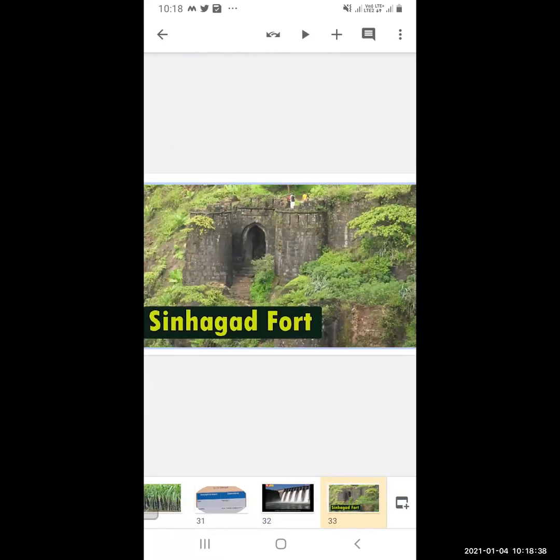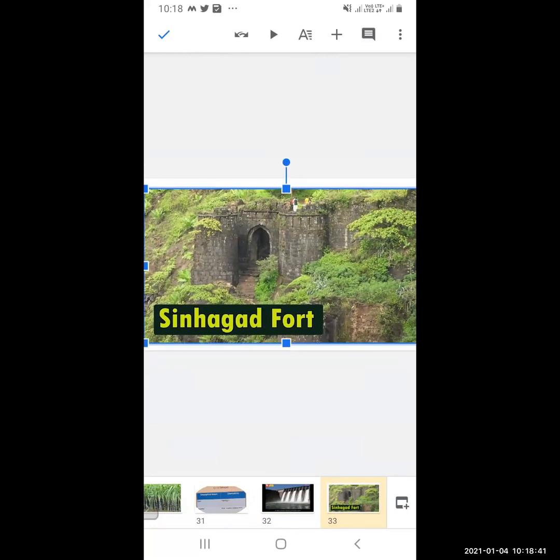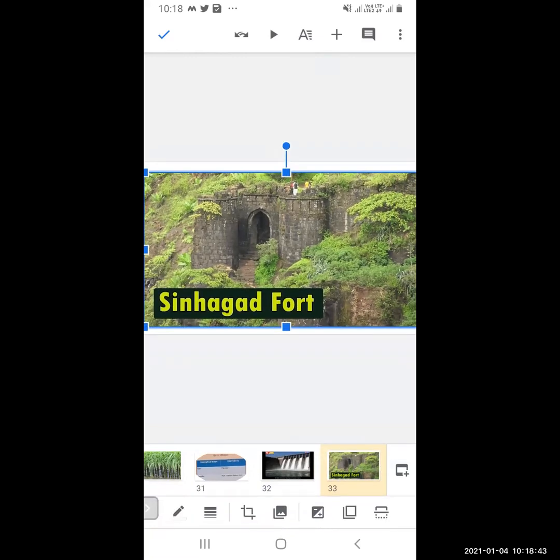Now this is Sinhagad Fort. When we are going to Sinhagad, this fort is there, and many people visit. This is on the hill, not on the plain. You have to climb up, and it is on the hilltop.